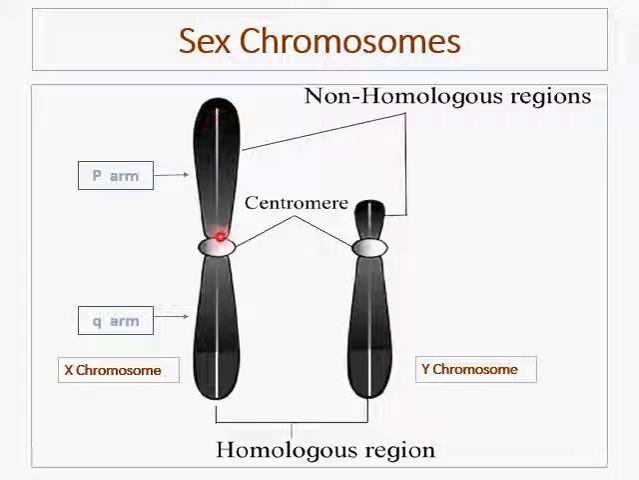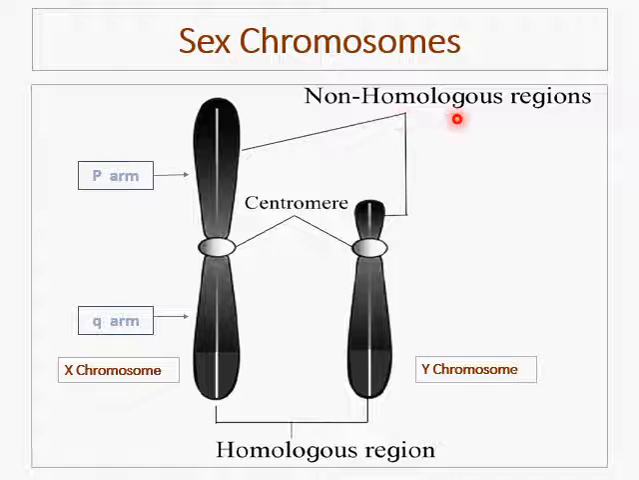In case of the X chromosome, you will see the centromere positioned at the center, so these are metacentric chromosomes. Whereas the Y chromosome is acrocentric, as the centromere is positioned far away from the center. Each chromosome, whether X or Y, has a P arm and a Q arm. In the P arm of both chromosomes, you will find a non-homologous region.